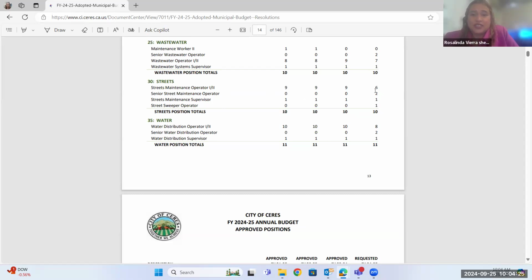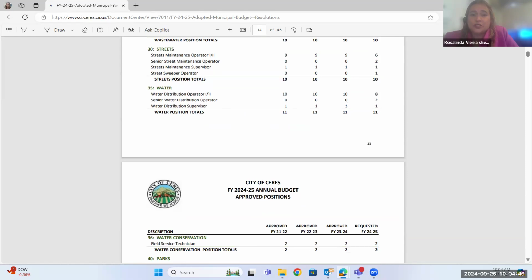So by the looks of it, yes, technically there's 3 positions here that would be technically frozen. That's because 2 moved here and then 1 moved down here to just a regular street sweep operator, which is just 1, which we did not have before. So we're still running at 10 as we have the last 2 years. So here's the water distribution.